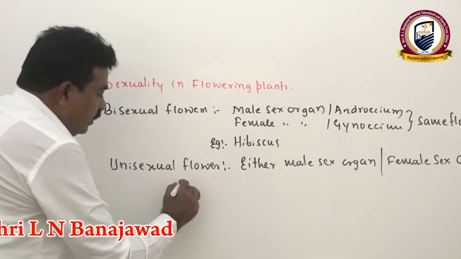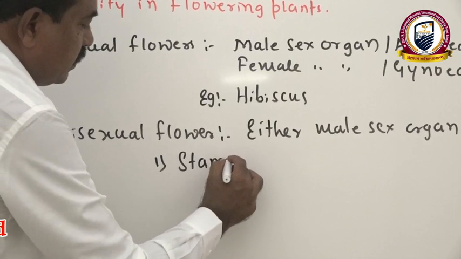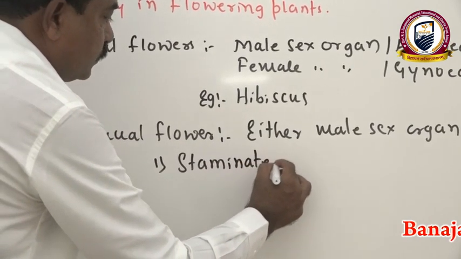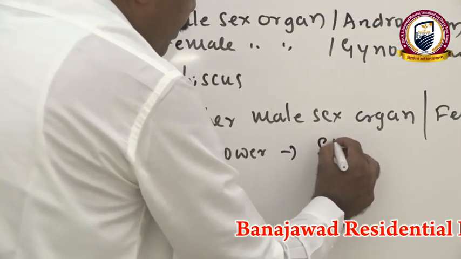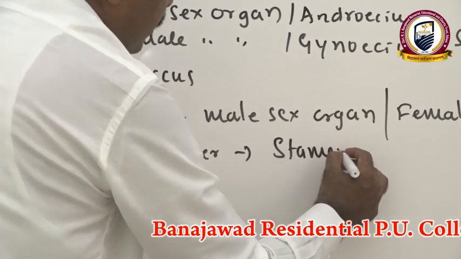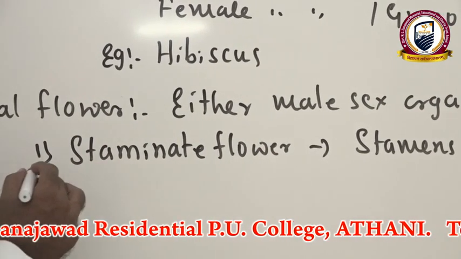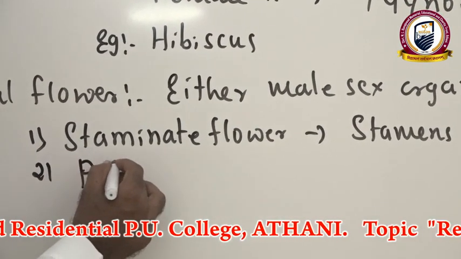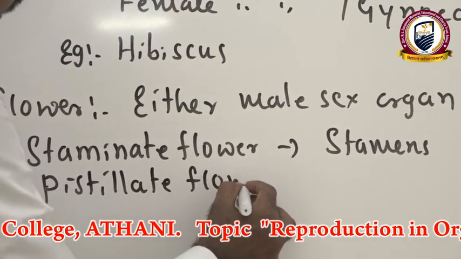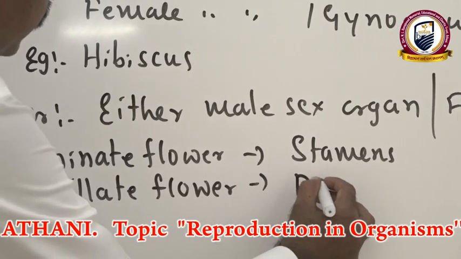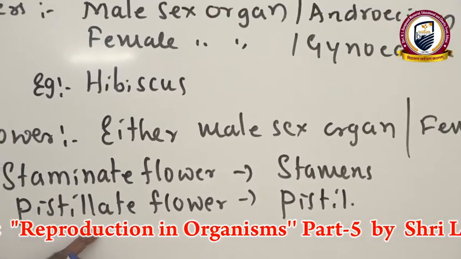In that, once again, we have two types of flowers. One is the staminate flower. That staminate flower is a male flower which bears stamens. Then another one, the pistillate flower. That is a female flower which has a pistil.